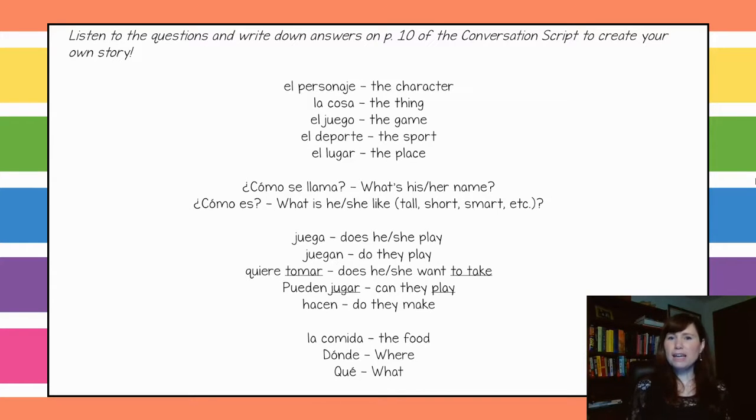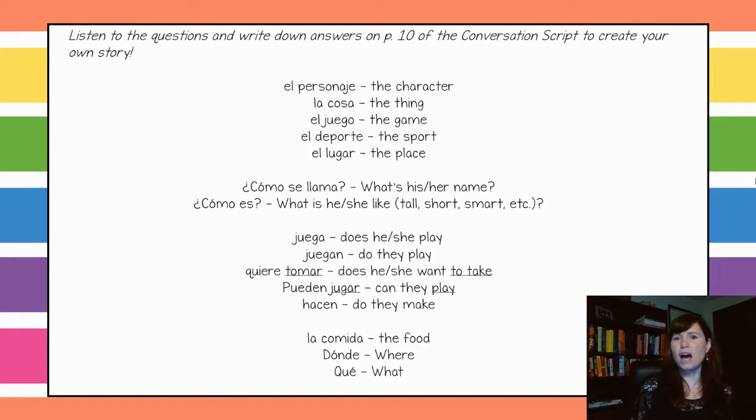El personaje is the character. Since I don't know who your character is going to be, I'm going to be using these words. La cosa is the thing. El juego is the game. El deporte is the sport. And el lugar is the place. So we're going to start the questions.